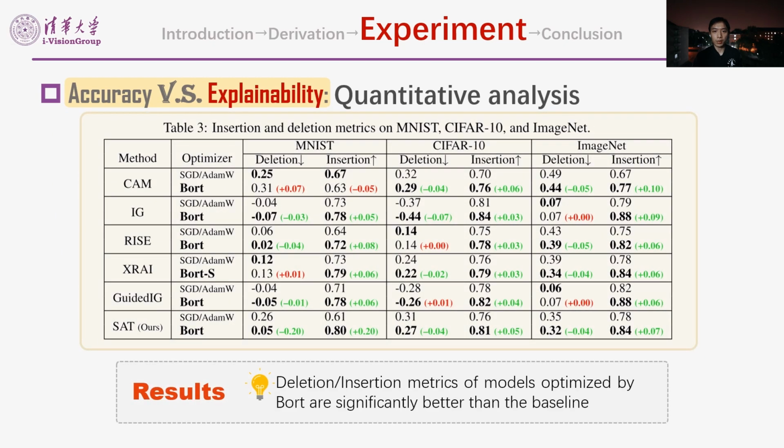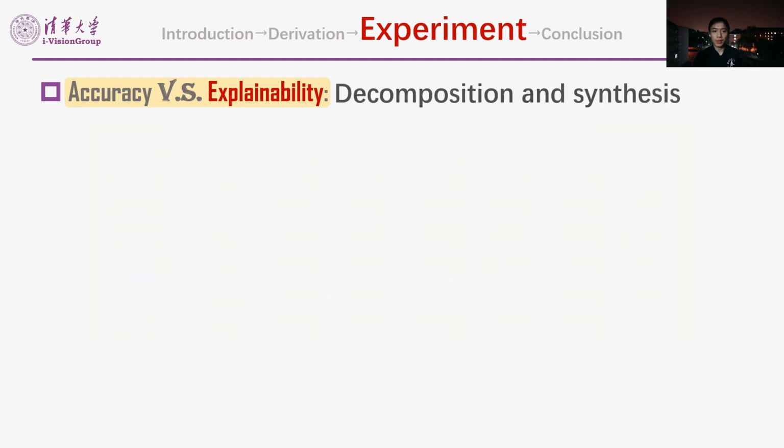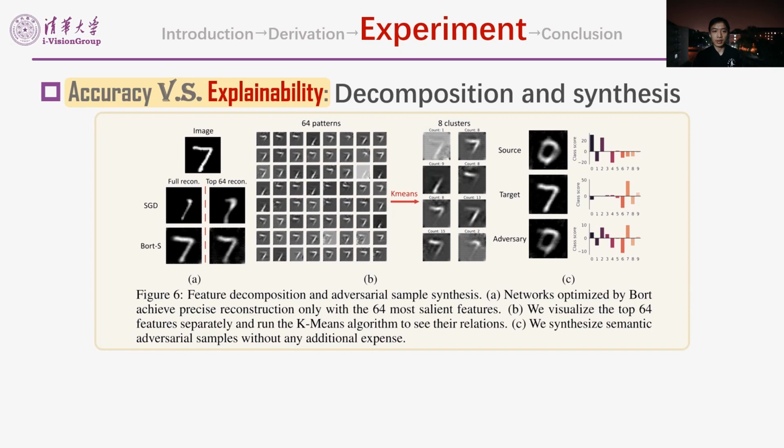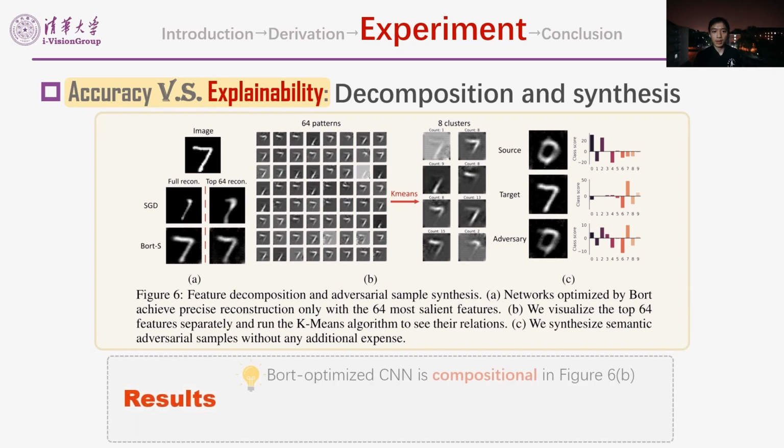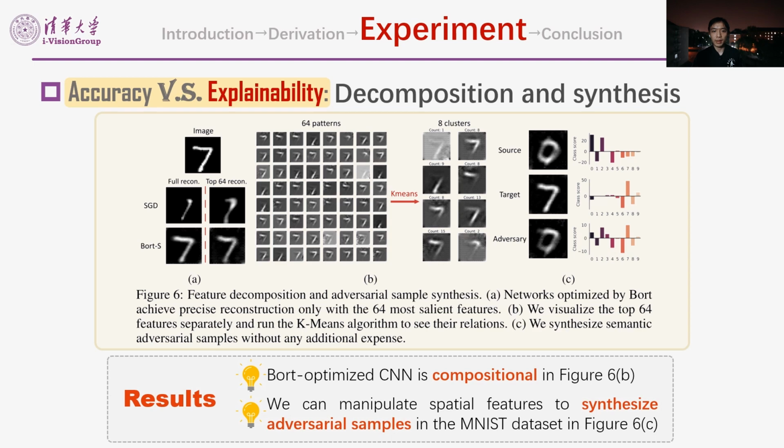Moreover, we explore what Bort can provide for an in-depth understanding of networks through feature decomposition and sample synthesis. Figure 6b shows a CNN optimized by Bort is compositional. In Figure 6c, we can synthesize adversarial samples by manipulating spatial features in MNIST. Readers can get more details in our paper.